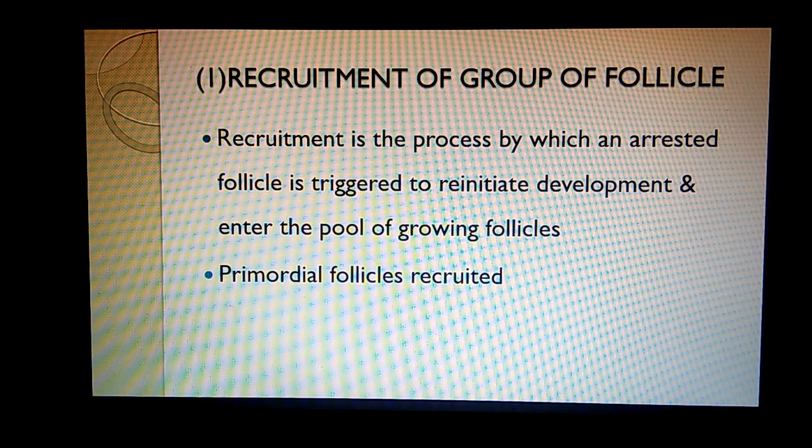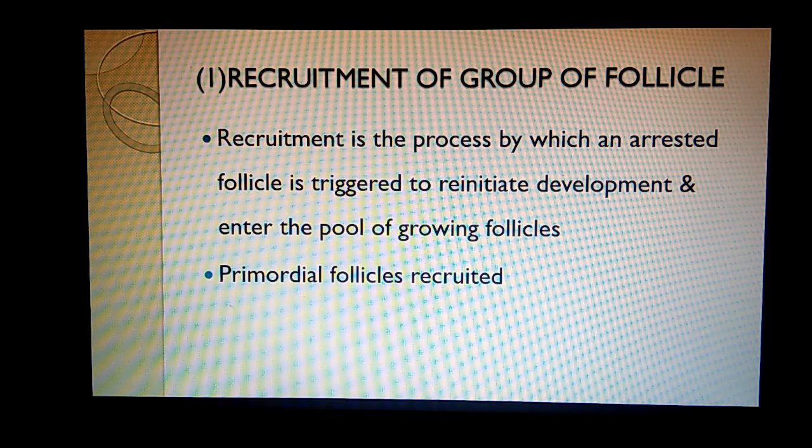So this is how some undergo atresia and some undergo development, but the final result is a single dominant follicle which will finally ovulate. Now the question is why these particular primordial follicles were recruited and others were left out.